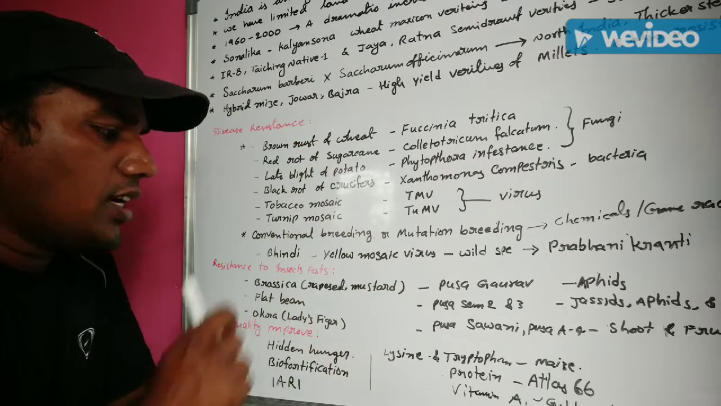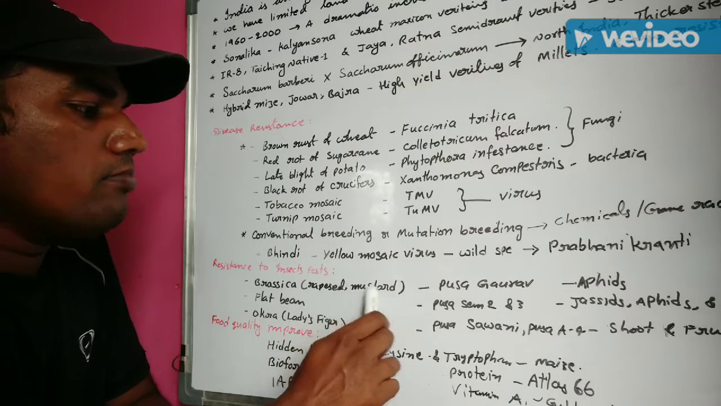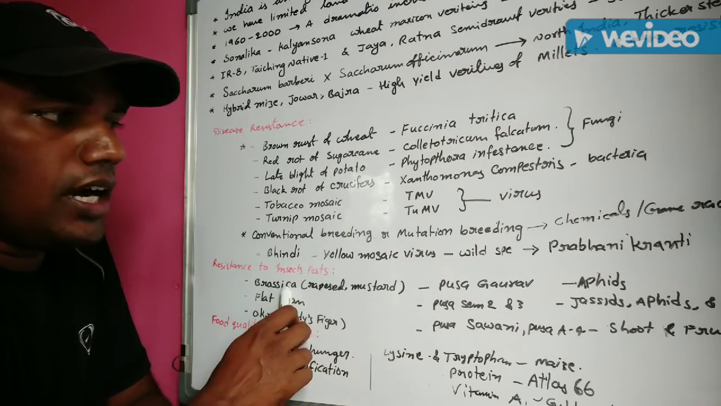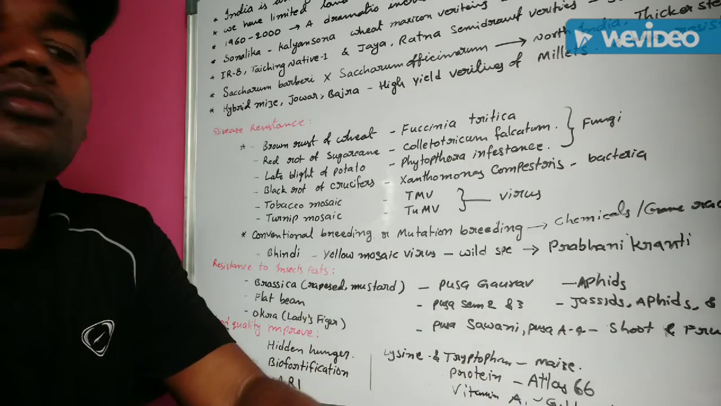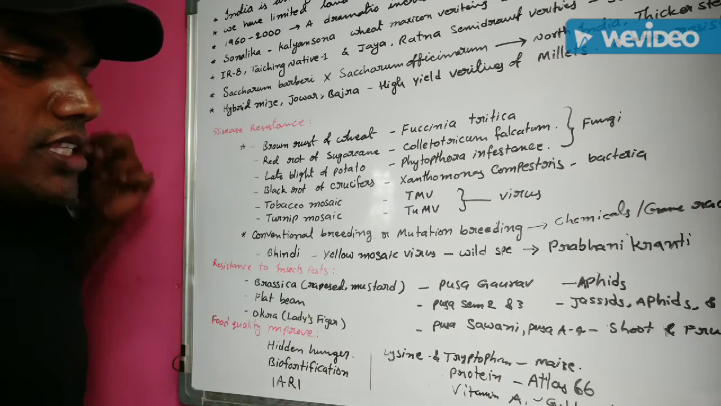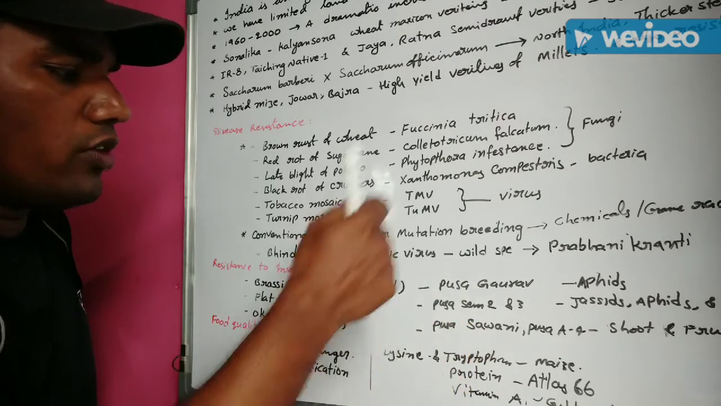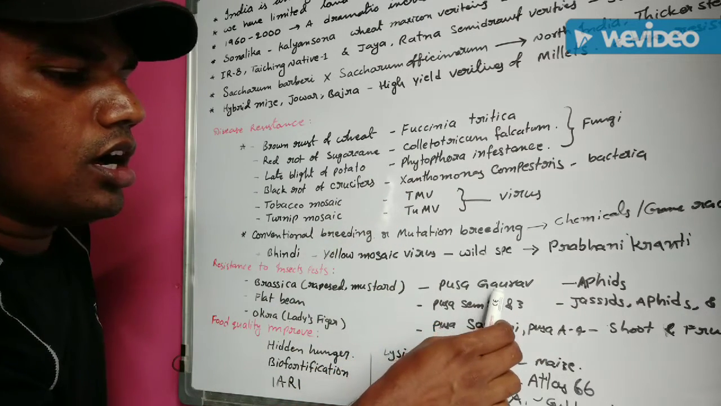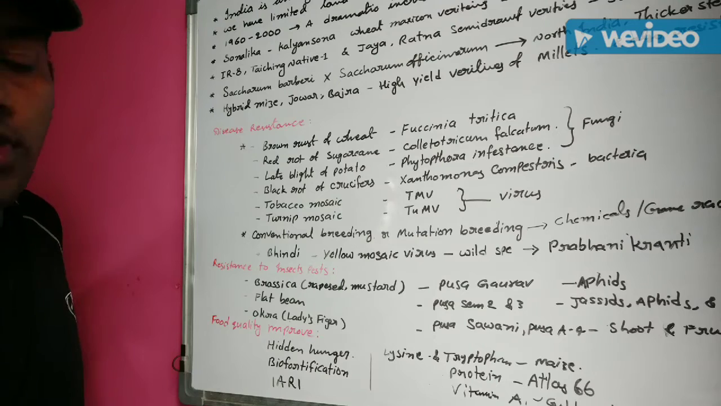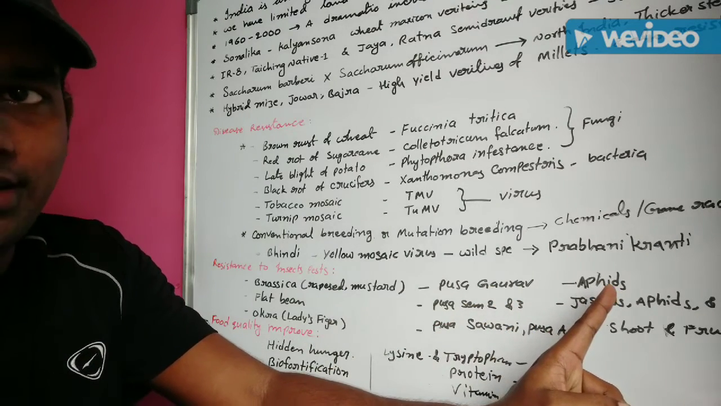Suppose brassica, rapeseed and mustard. New highly resistant varieties of brassica were formed with the help of the plant breeding process. It is called Pusa Gaurav. This Pusa Gaurav is highly resistant to aphids.